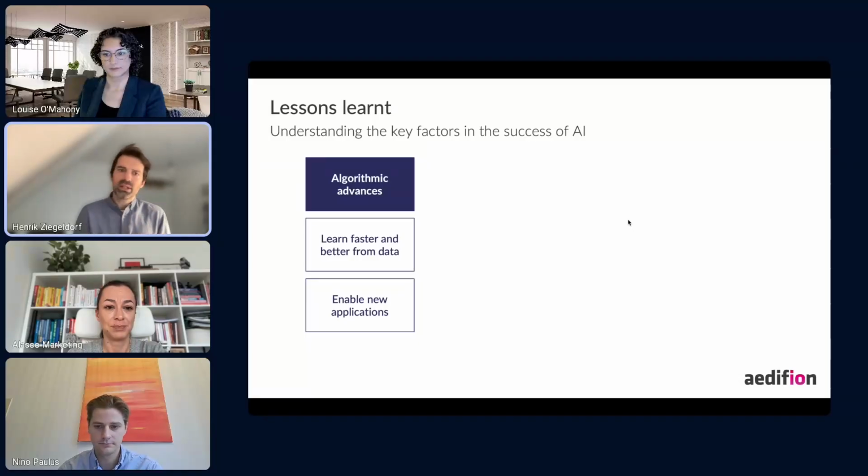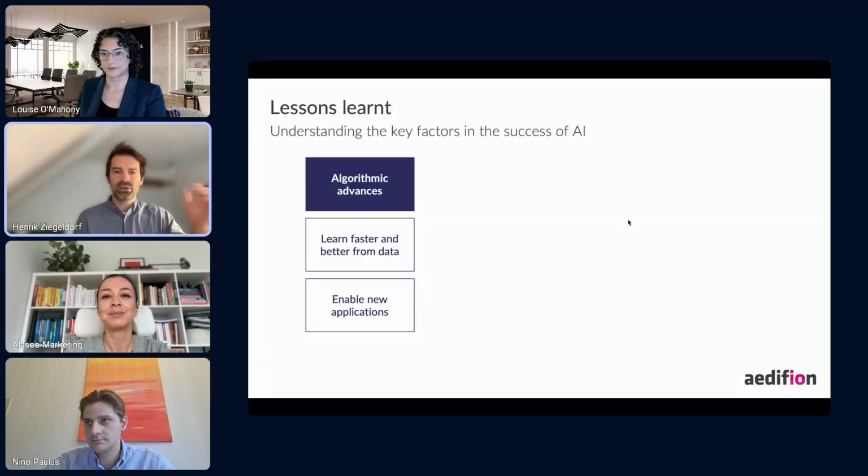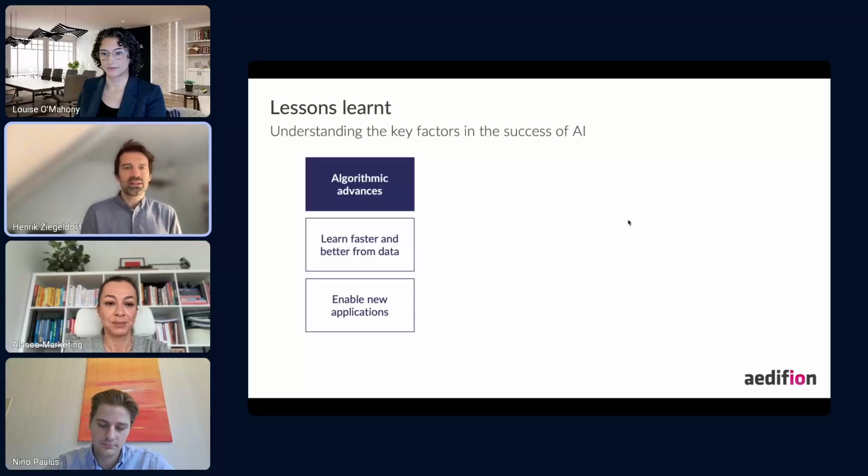So there's algorithmic advances. So we have new architectures for neural networks. We have new machine learning algorithms, and they basically allowed us to learn faster and better from data, and they enabled new applications. So generative AI, for one, enabled just a whole new set of applications. Before that, we had classification mostly, like is it class 1, 2, 3 to 10, and now we have generative output. So that is algorithmic advances can enable new applications and can just make everything much more efficient.